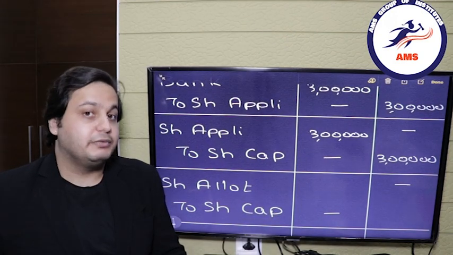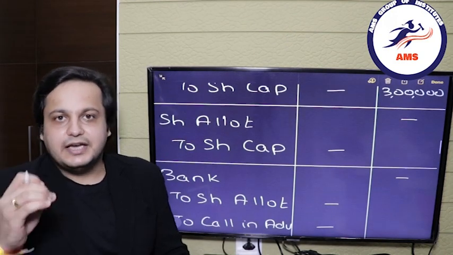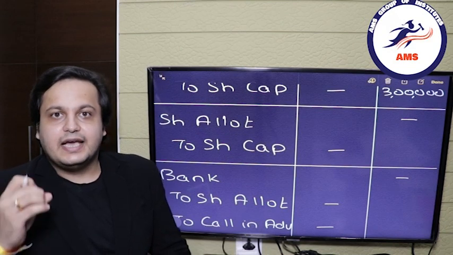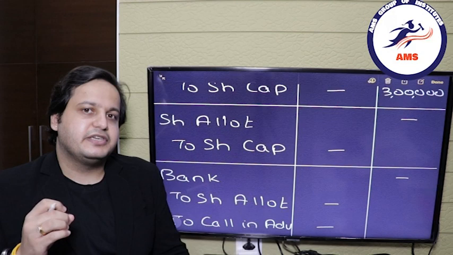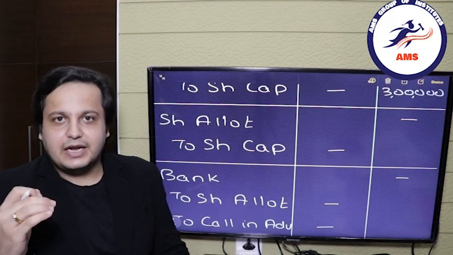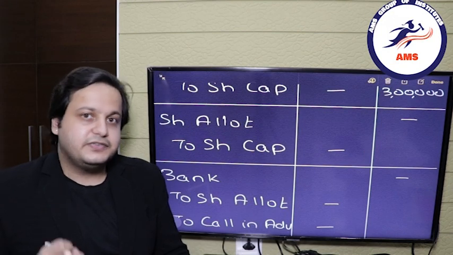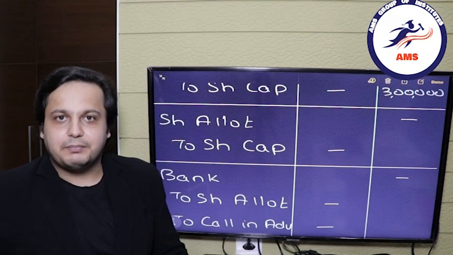Now we will move forward with the next entry, that is the allotment. Since the allotment is the starting point of the trend, and what was the trend we have discussed in the previous video, that firstly you will capitalize and then you will do the payment entry. So over here first we will capitalize the allotment money.